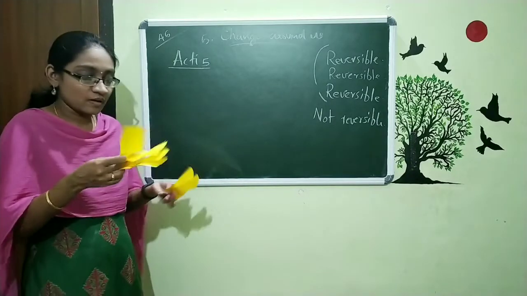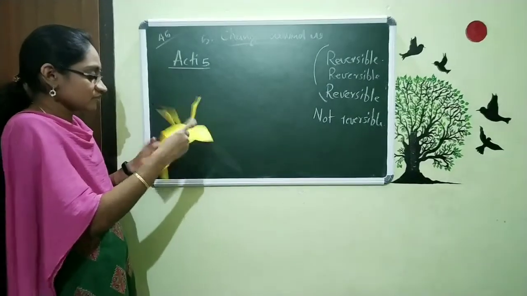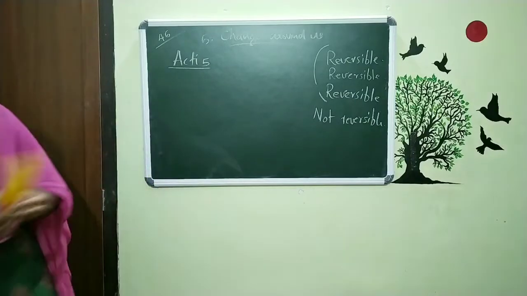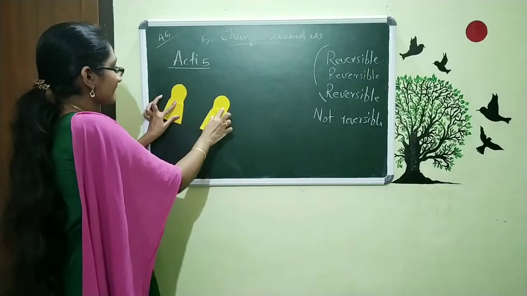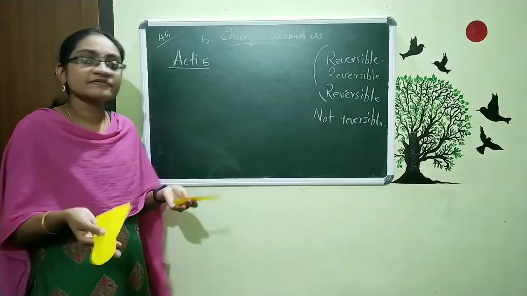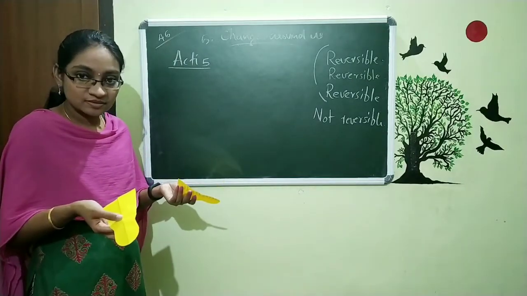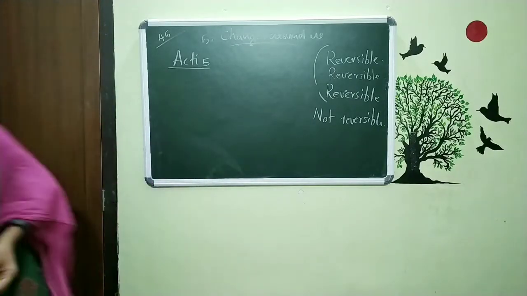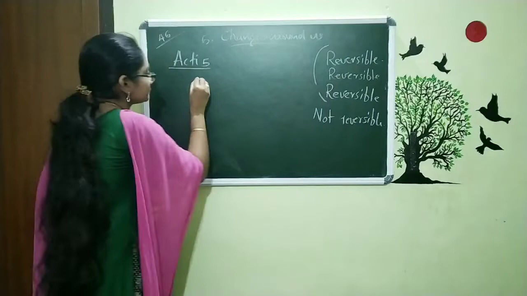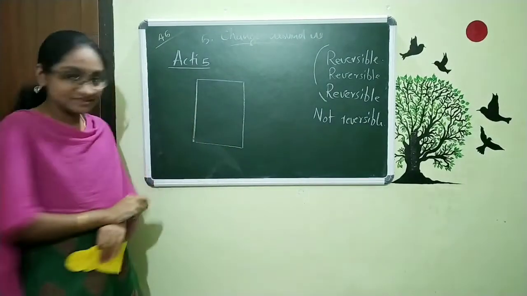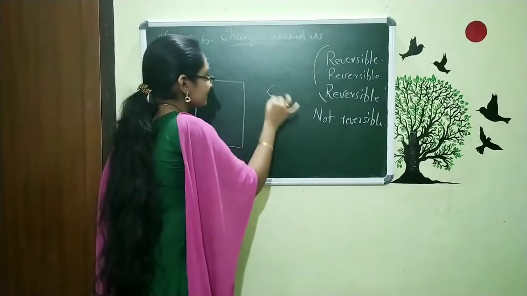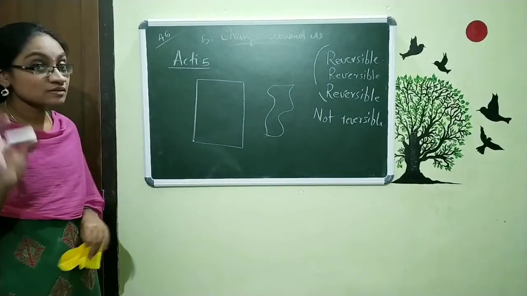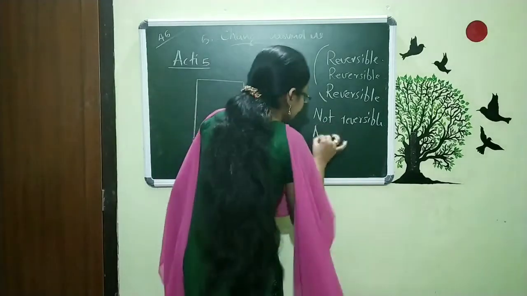Now I am just opening this. Now you can see this is one piece, and the further thing is this. Is it possible to reverse it back to the previous state? No, the shape is converted. At first our paper was in the shape of this, and now after cutting it may be some sort of shape. So we can say this is not reversible.